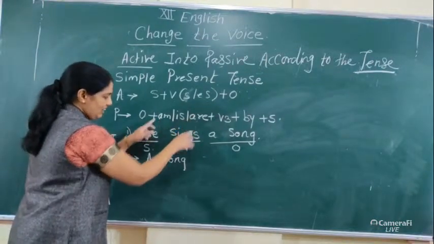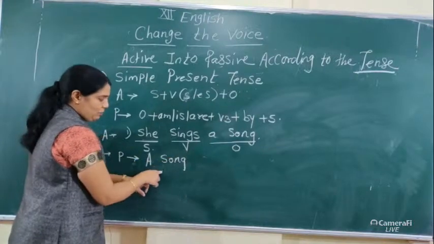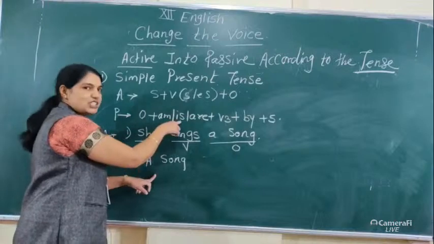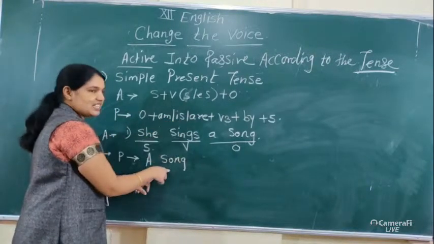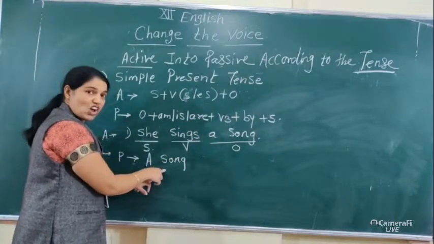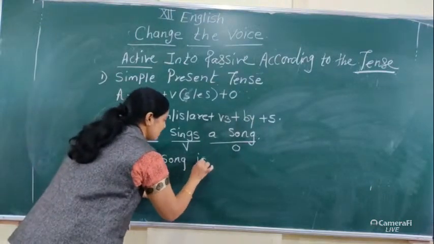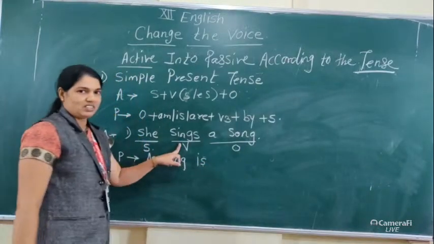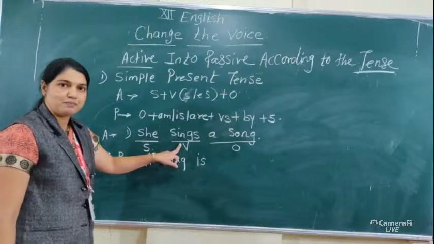Which to-be form is used after song? Am, is, are. If the object, which takes the place of the subject, is in singular form, is is used. When it is in plural form, you use are. Here a song is a singular form. That's why we use is. A song is.